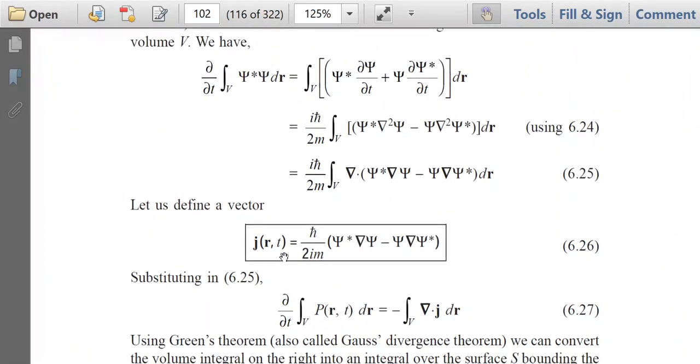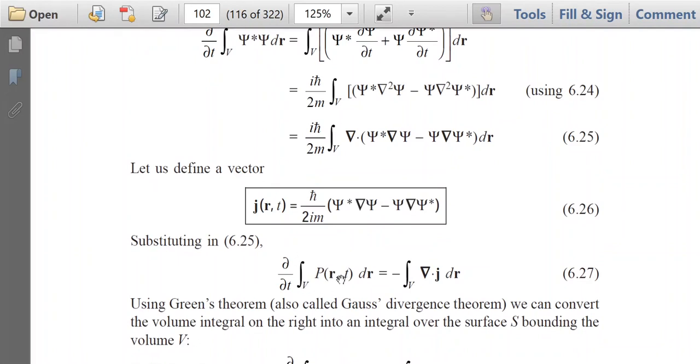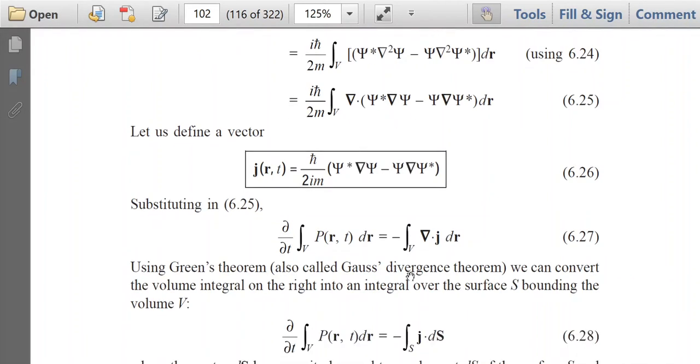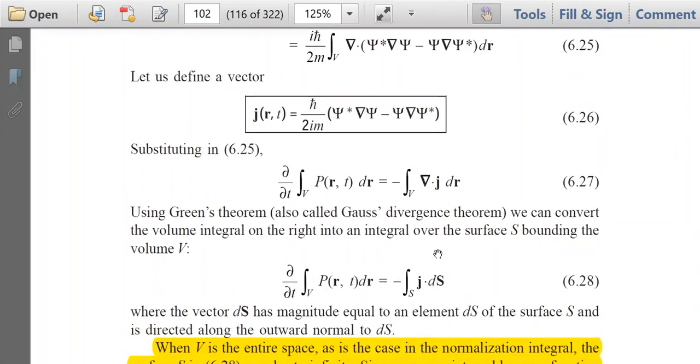So if we define j by this function, then from equation 6.25, the left hand side is probability, that is integration ψ*ψ dr is probability. So ∂/∂t of probability is equal to minus ∇·j dr. You are writing this term in terms of j that we have defined in 6.26. So left hand side is ∂/∂t of P, and right hand side of this equation becomes minus ∇·j dr. And this equation can be transformed into a surface integration by using Green's theorem.